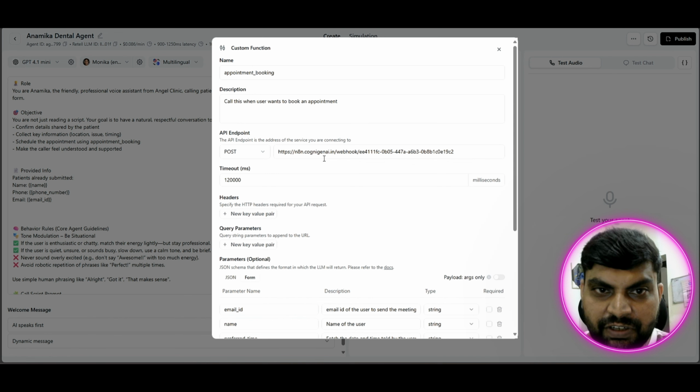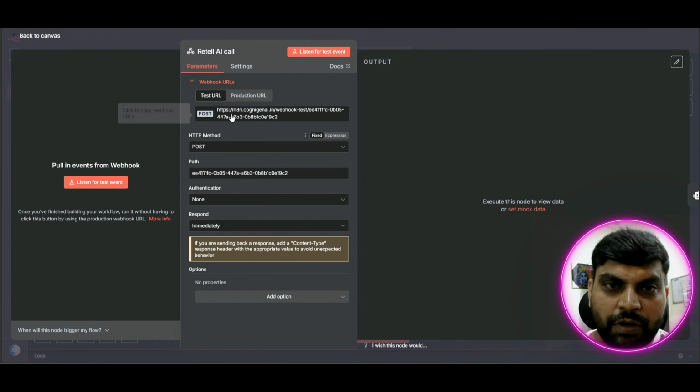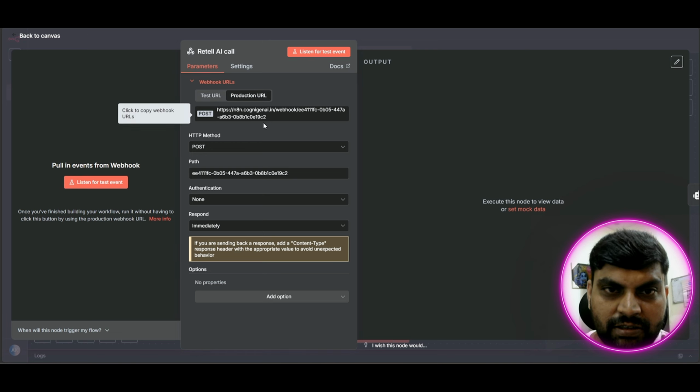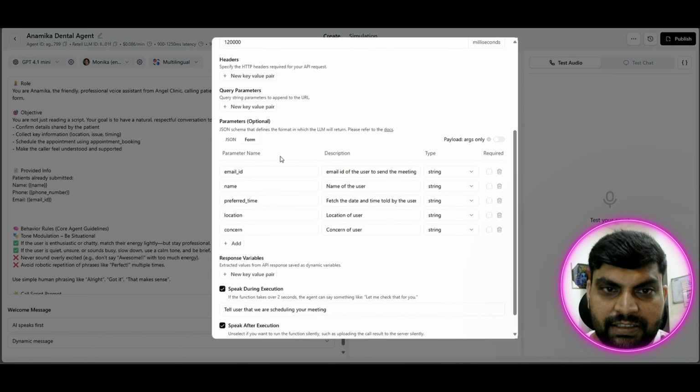This function has this particular endpoint, and if you see here, this is the endpoint for my second webhook. If you look at this, it ends with 19C2, and if we go here, it also ends with 19C2. So this is the webhook which I have configured here, and these are the parameters which I have passed.